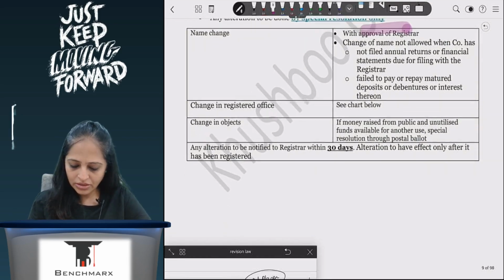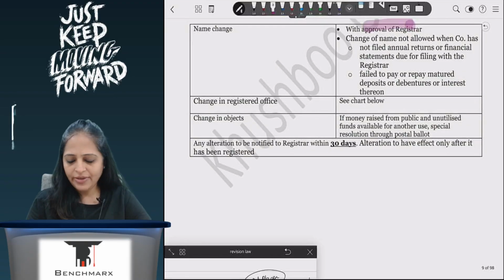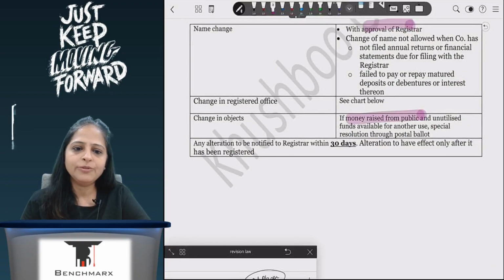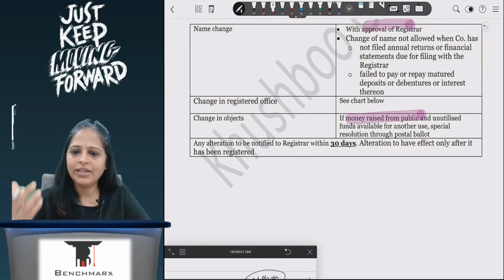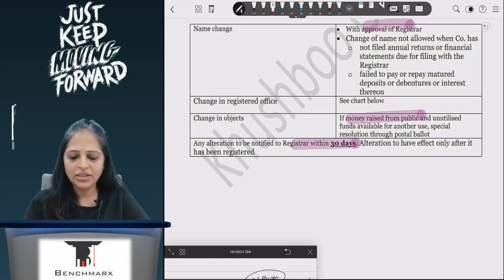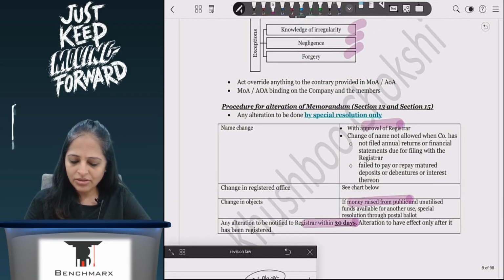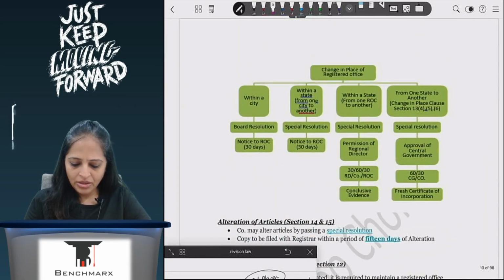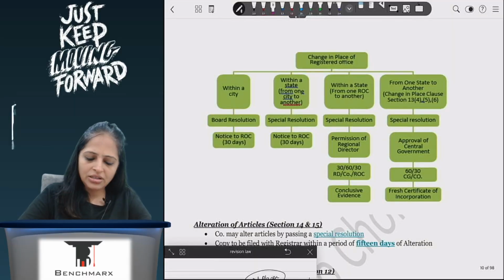This is okay. Change in objects: if I have raised money from the public at large, then I have to take their approval. If there are any dissenting shareholders, I will have to pay them. Any alteration, I have to notify the registrar within 30 days. So that one in common line you can write. Main is this, yes, change in the registered office.